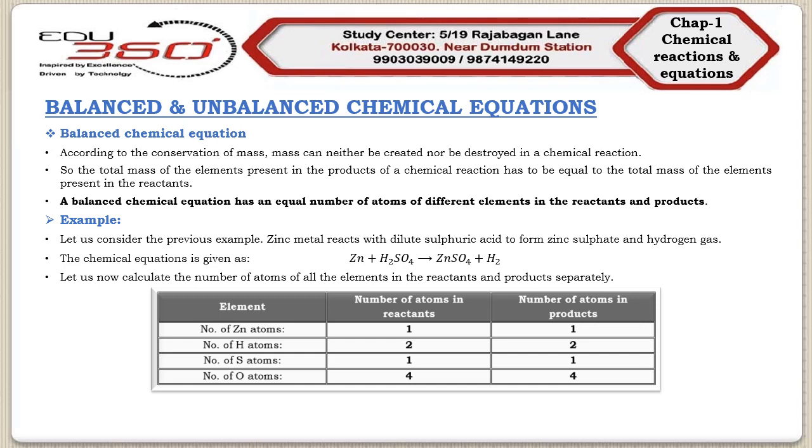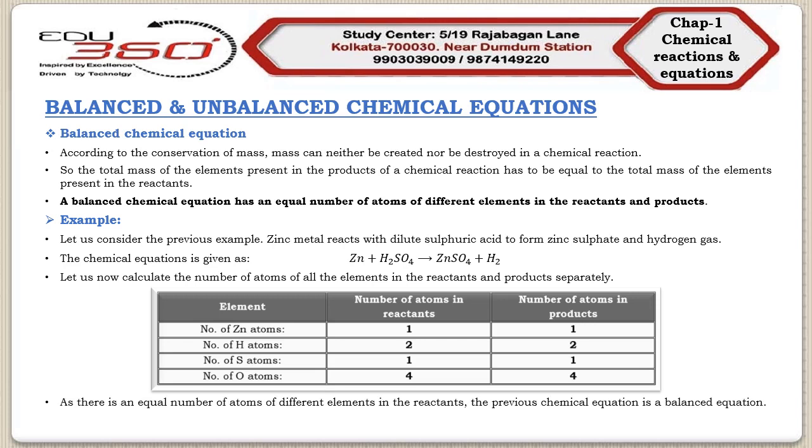So we find that there is an equal number of atoms of different elements in the reactants as well as within the products. So we can say that the above chemical equation is a balanced equation.